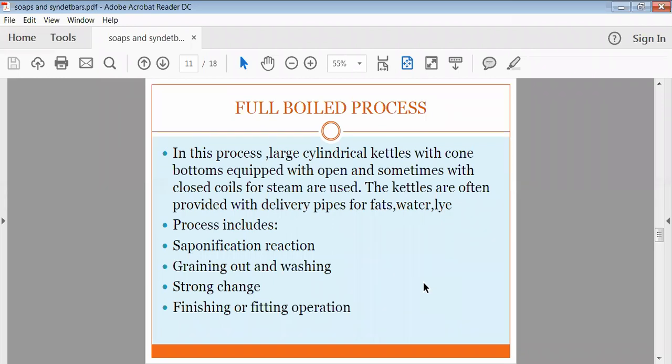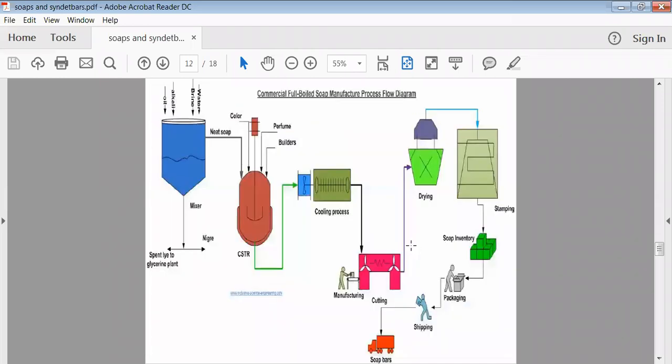In this procedure, saponification takes place in a very big jar, and then we have to drain out the material. After that, we can wash the jars. See, this is the chart diagram. Here, first of all, you have to mix the material, and then the temperature will be increased, and then we carry out the saponification process, and after that we remove the material from the tank for solidification.